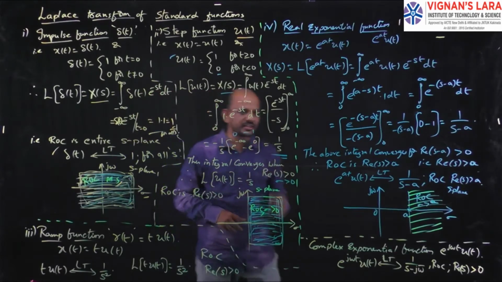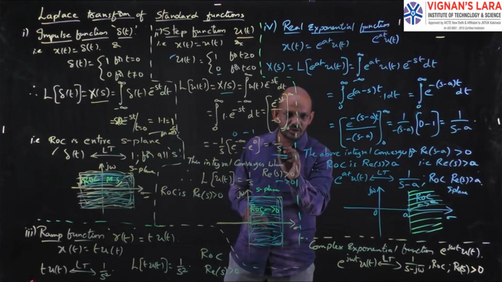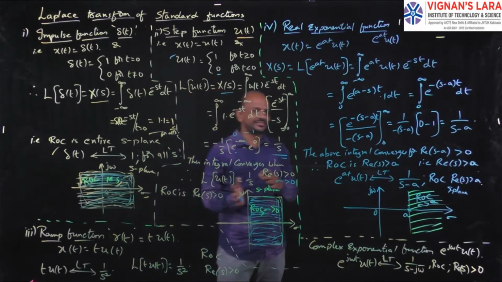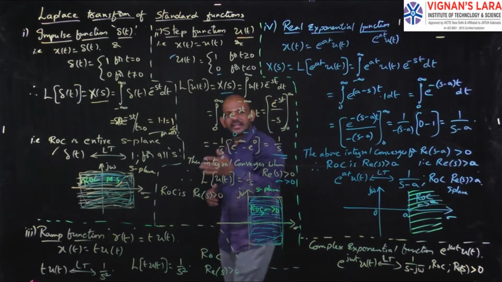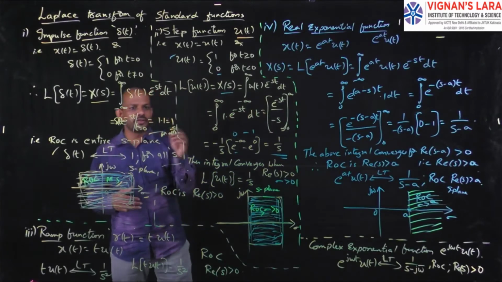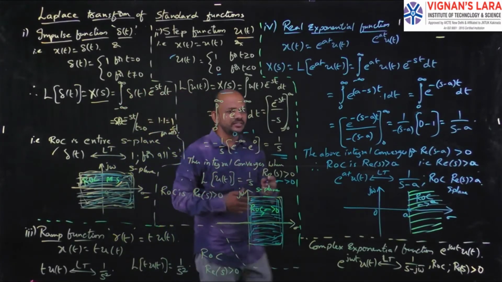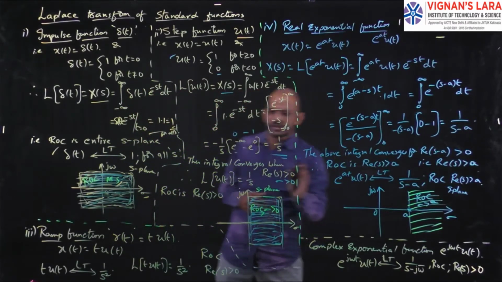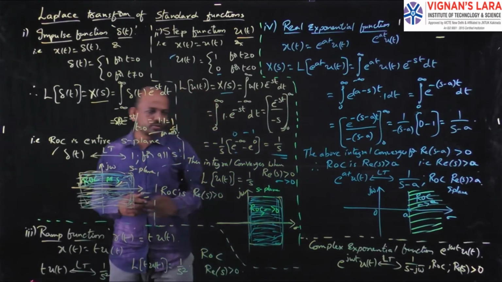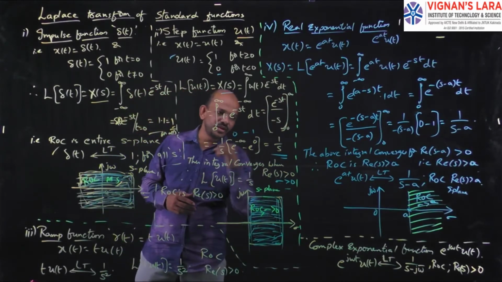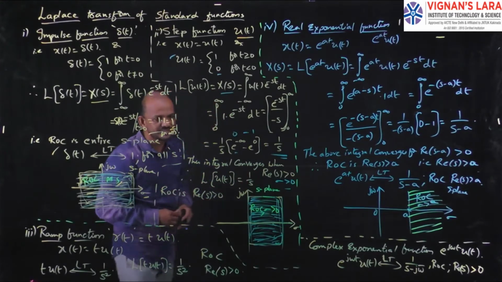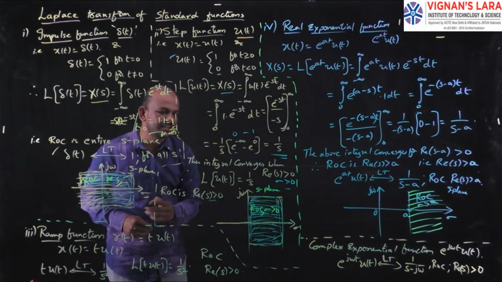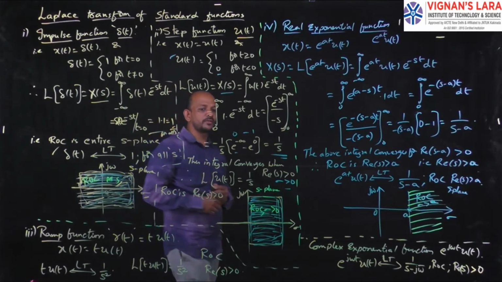A simple technique is to equate the denominator to 0, so s equal to 0. So the real part of s, that is sigma, will be greater than 0. That is, the Laplace transform we got is 1 by s for sigma greater than 0, and the region of convergence is real part of s greater than 0.